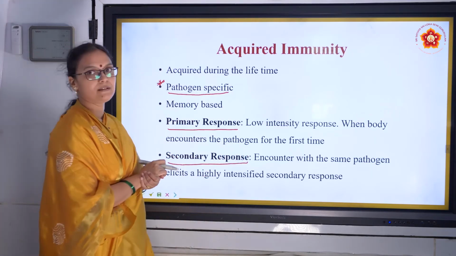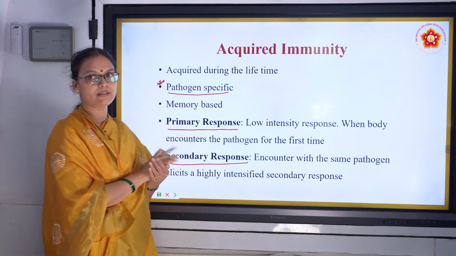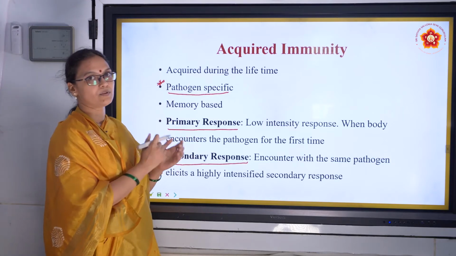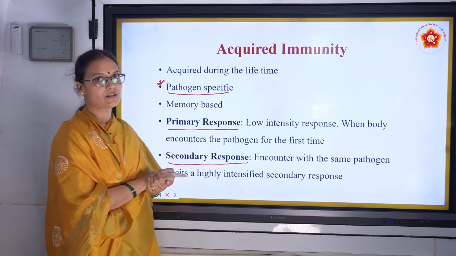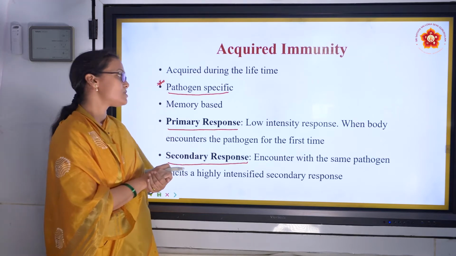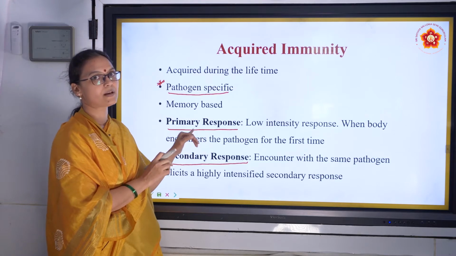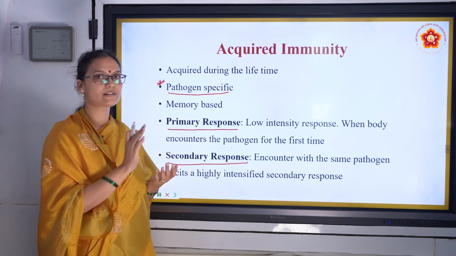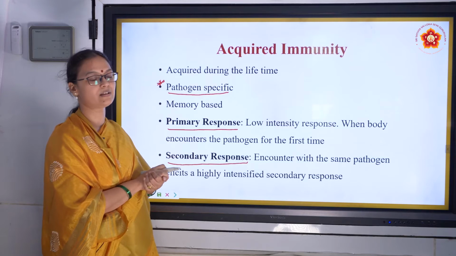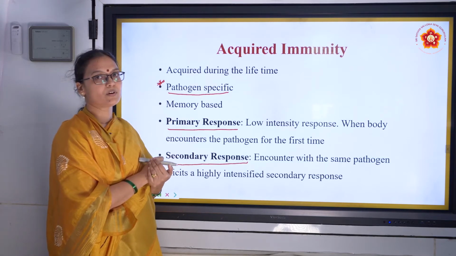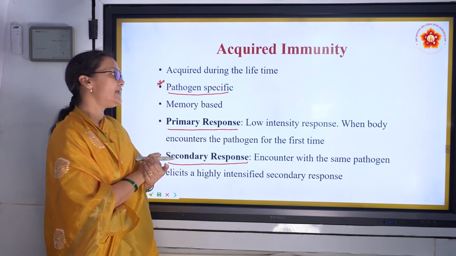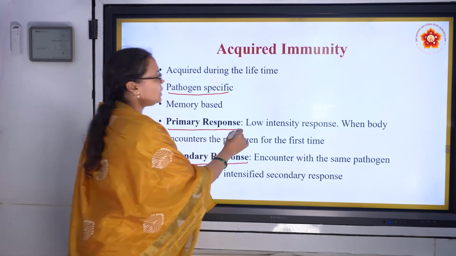I'll give you an example here. Under acquired immunity, under primary response, what happens? As we grow, imagine we get chicken pox infection. The first response is primary response. Our body is not ready for the chickenpox infection at all. Suddenly this chickenpox virus comes and attacks our body. So what does our body do? It responds with low intensity.